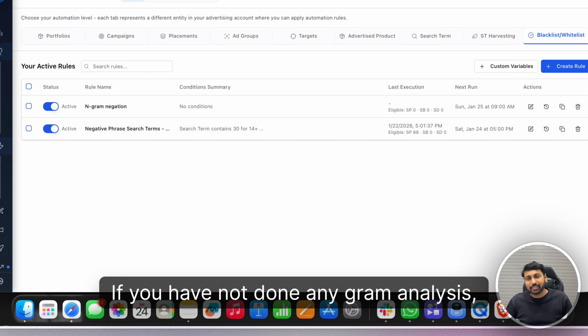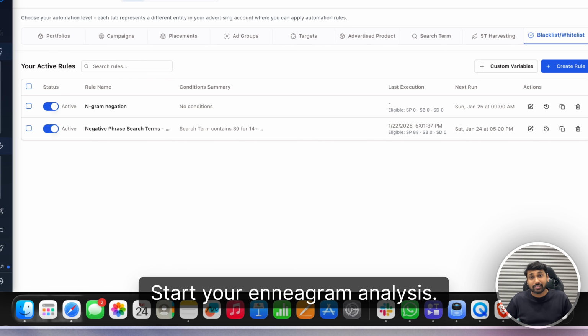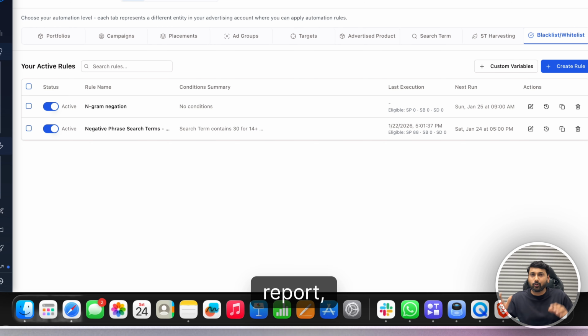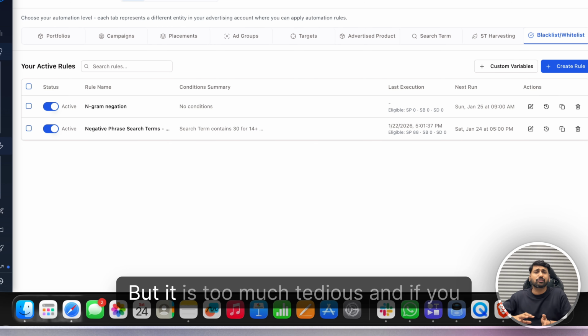If you have not done the NLM analysis, what are you waiting for? Start your NLM analysis. It's free to start. You can just download the search term report, do one word analysis, and that's it. But it is too much tedious.